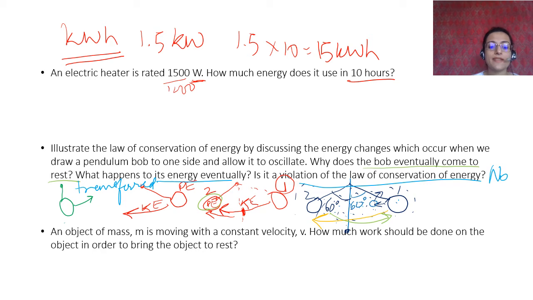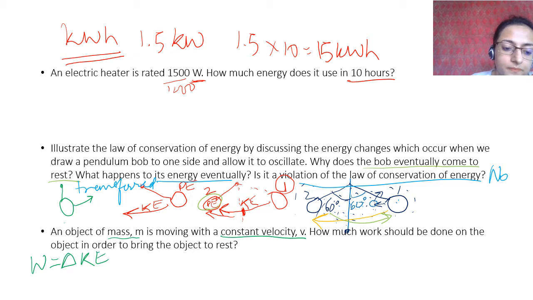An object of mass m is moving with a constant velocity v. How much work should be done on the object to bring the object to rest? Now, what is work? What has been given? It is mass m and constant velocity v, which means it has a certain kinetic energy. What is work? It is change in kinetic energy. Delta here means change. Now we use a mathematical formula. Work is change in kinetic energy.